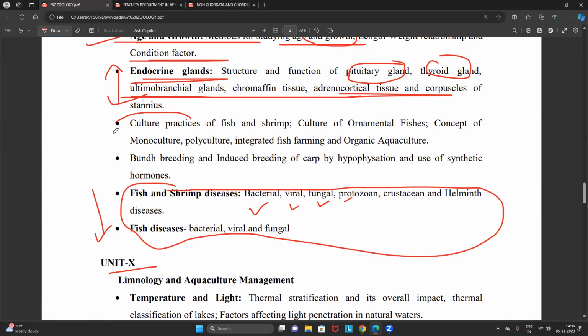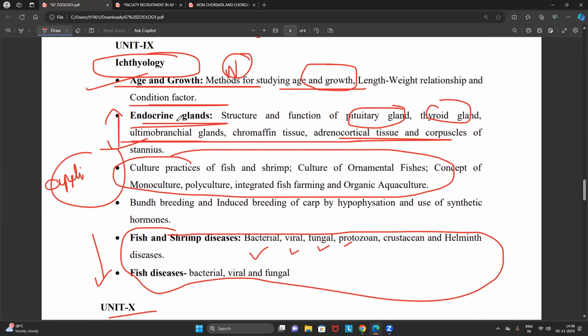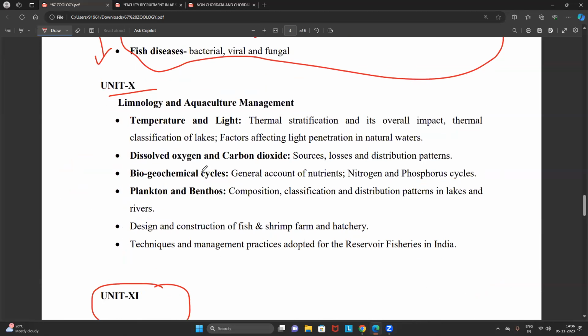Right. And again, when it comes to monoculture and polyculture, here we will get application based questions. And trust me, none of the chapters of zoology is difficult, but they are rigid topics. It will take a lot of time to prepare. It will take a lot of time to practice. That's why it is a little difficult. That's all.